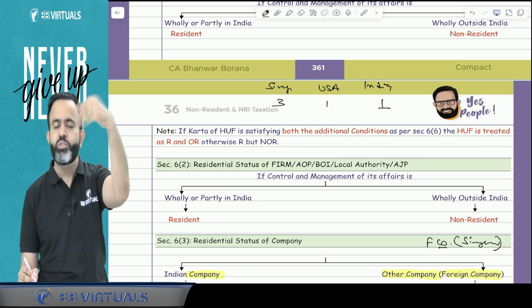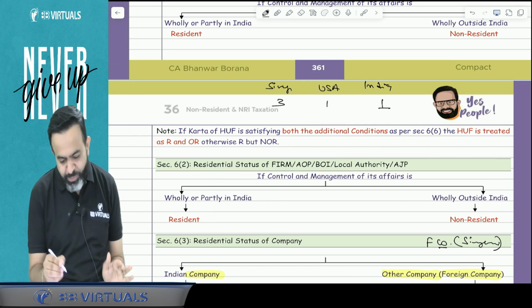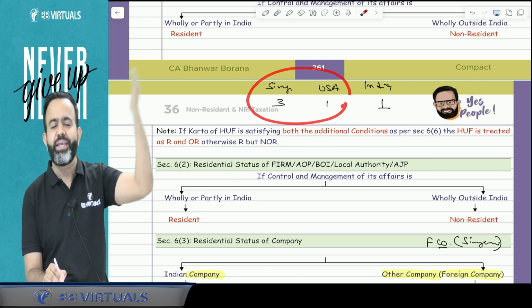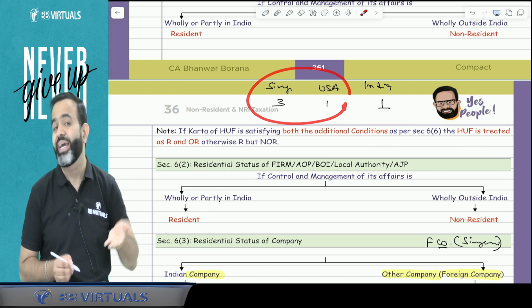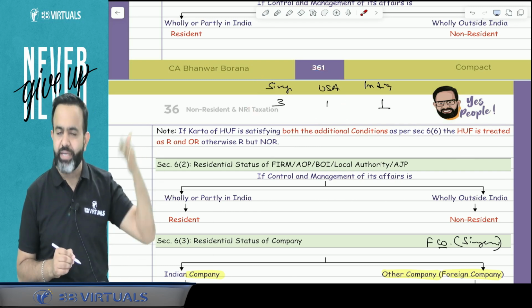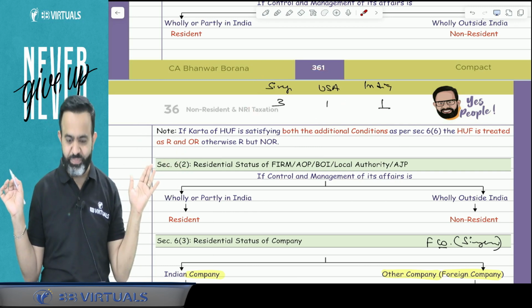So can I say that here the majority of board meetings were held outside India? Because in total 4 meetings were held outside India, and only 1 meeting was held in India. So I can say that here the majority of board meetings were held outside India. So this condition is satisfied.